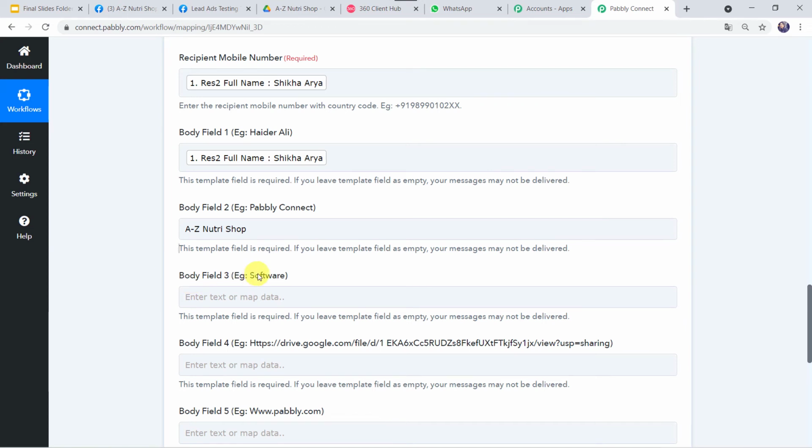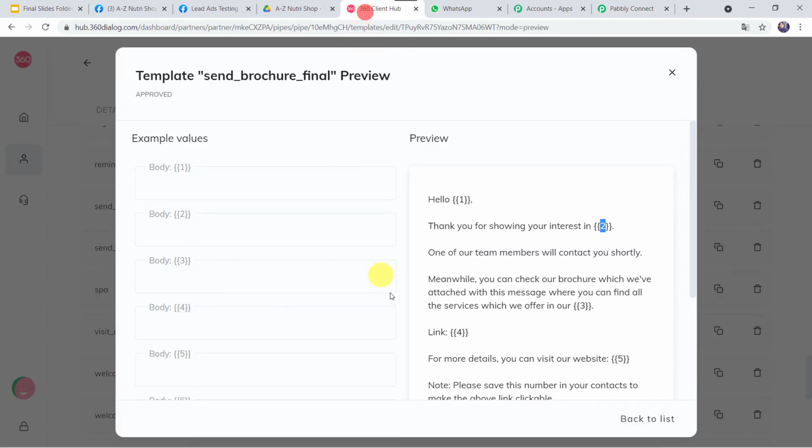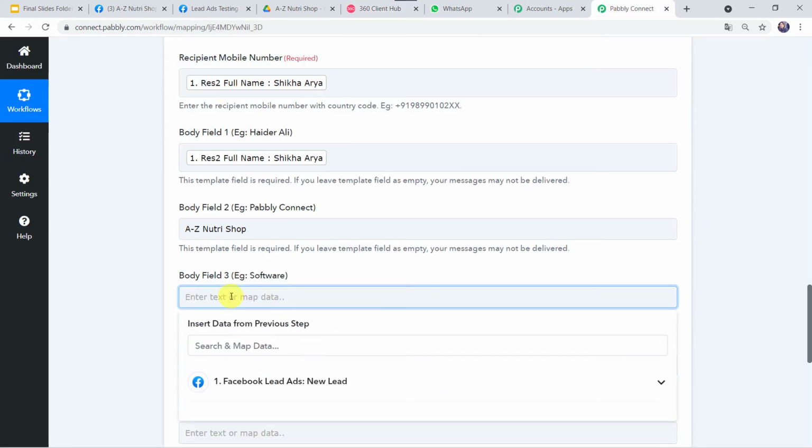Now body field 3, example software. Here in the template, meanwhile you can check our brochure which we have attached with this message. You can find all the services which we offer in our chocolate and candy business we can give. So let us just type chocolate and candy business.